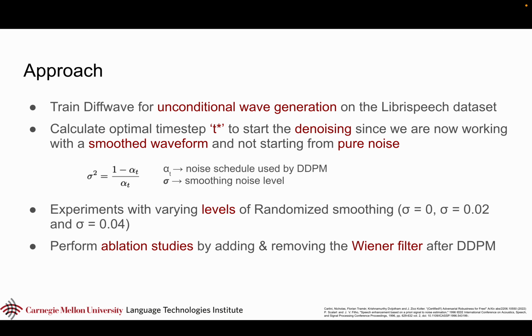And now the DDPM knows what level to denoise it from, and we experiment with this with varying levels of randomized smoothing with sigma 0 to 0.04. We also use the Wiener filter, which is a statistical filter used in signal processing, which generally is used to remove noise, and we perform ablation studies with it.